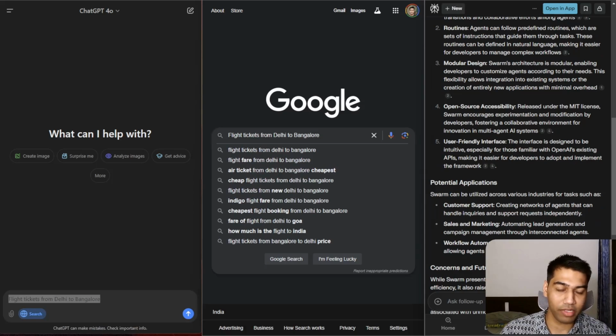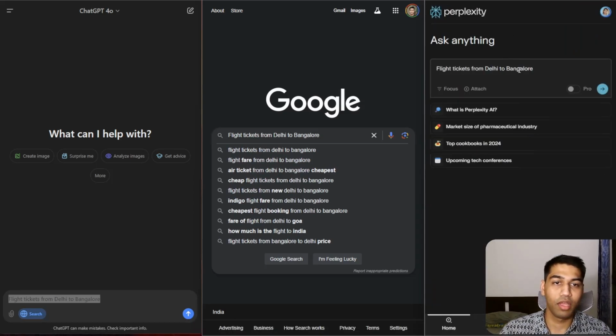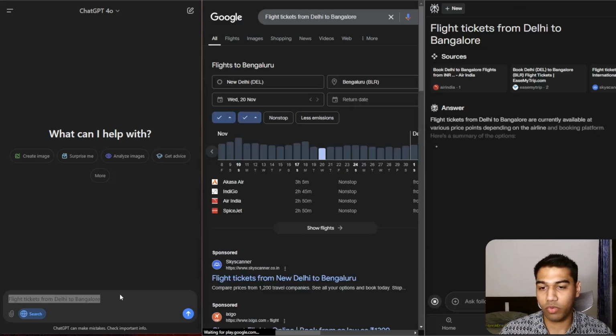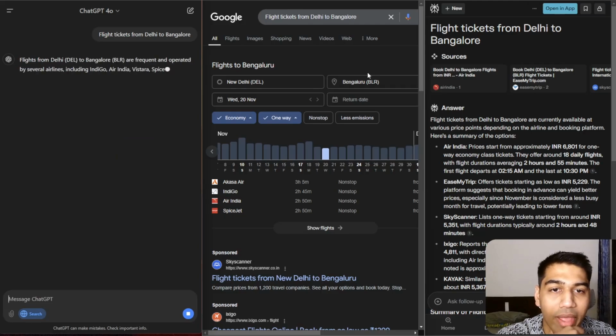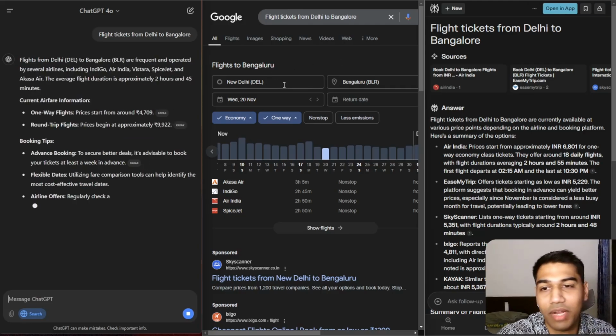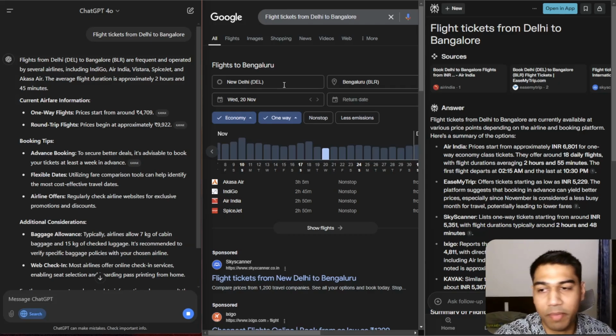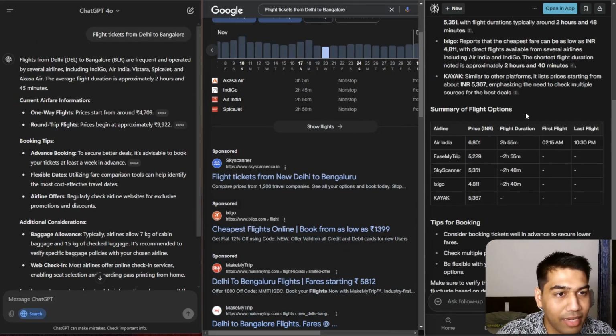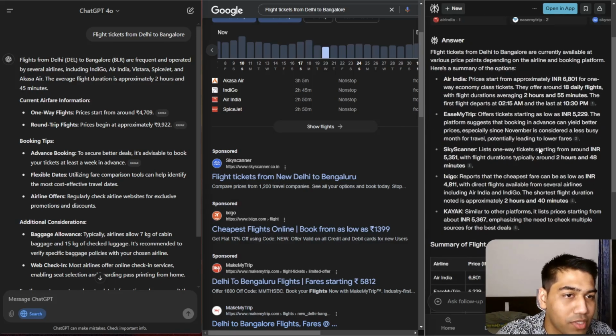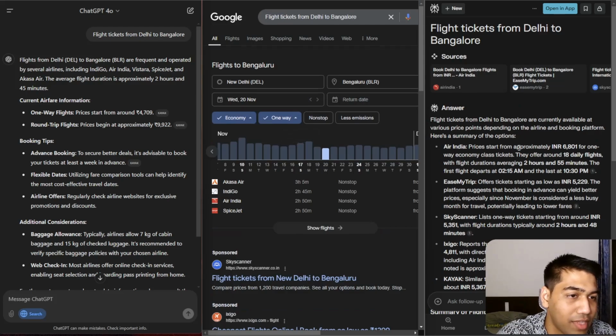I want to see how that same thing looks here also. So let's go 1, 2, and 3. Okay, very simply, first of all, from Google's perspective, you are able to see the responses right away, right there and then. On the left hand side and the right hand side, I think it is trying to put a summary of flight options, calling out various price points, with prices starting from 6800.